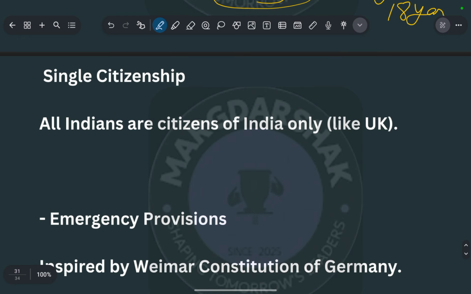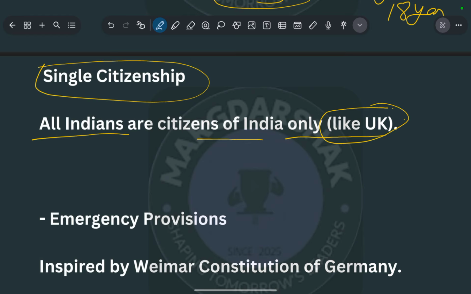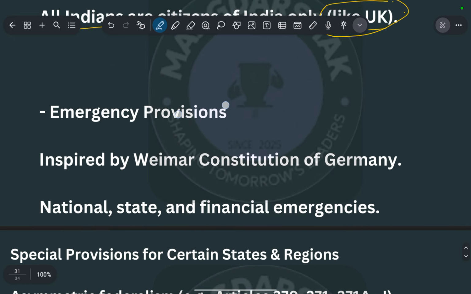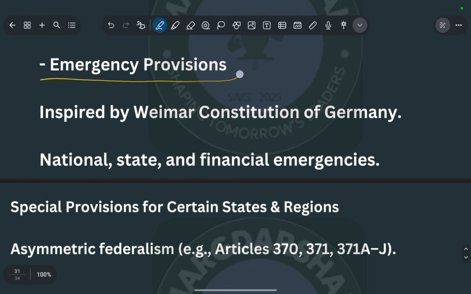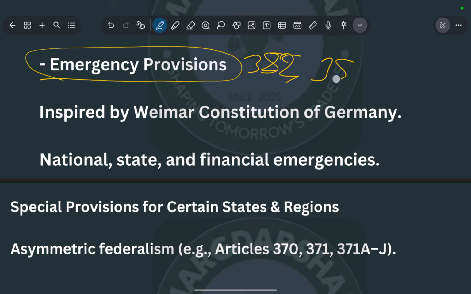Okay, single citizenship, as I already discussed, all Indians are citizens of India only. There is no state-specific citizenship. Emergency provisions, which I already mentioned, are in Articles 352, 356 and 360.